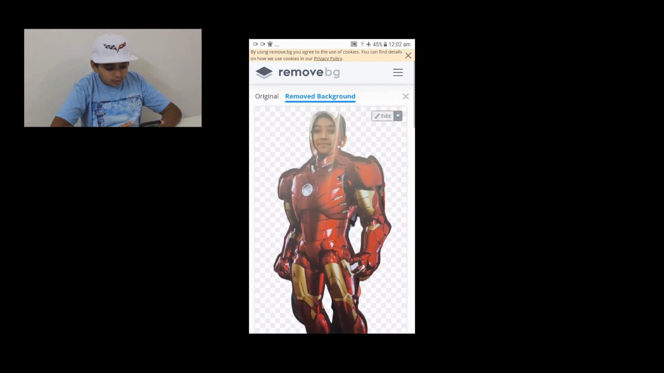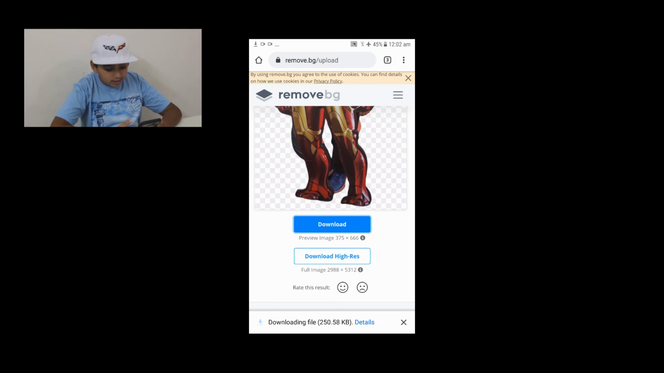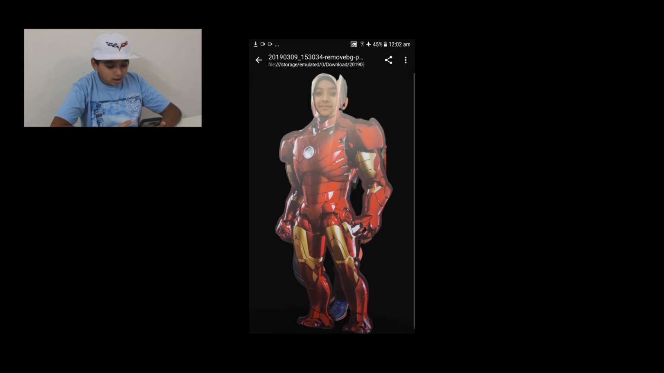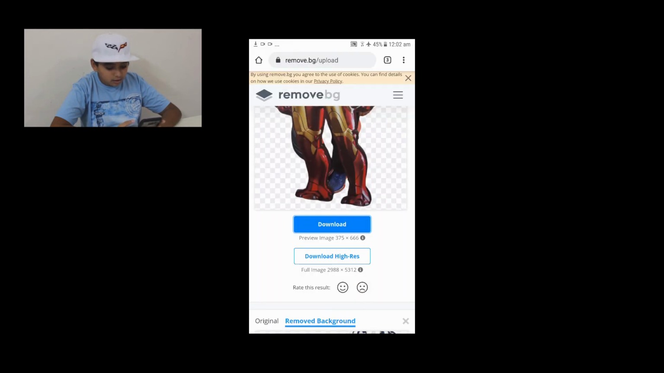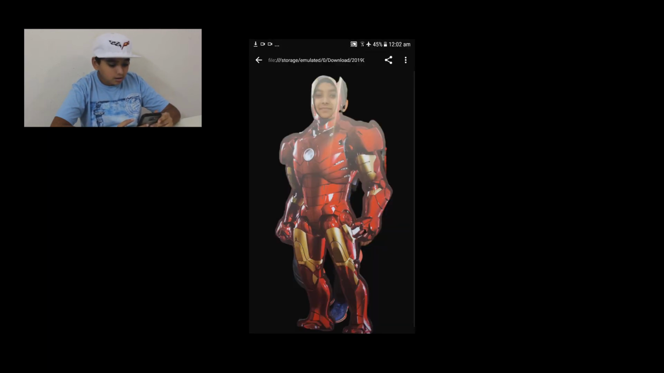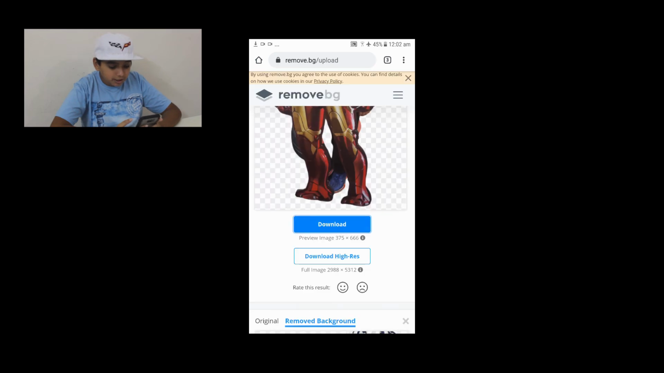So I'm going to go ahead and download. You can click on download, and it is going to pop this link in the bottom, and then you can open it, and there you go. You have your image in your files. So that's how you can remove your background using Remove BG.